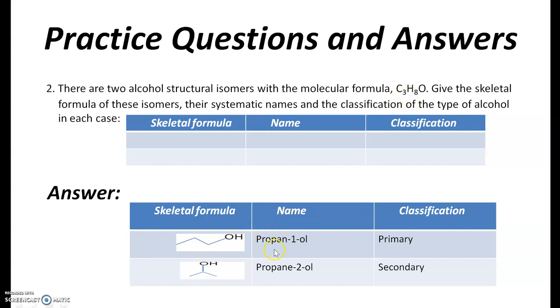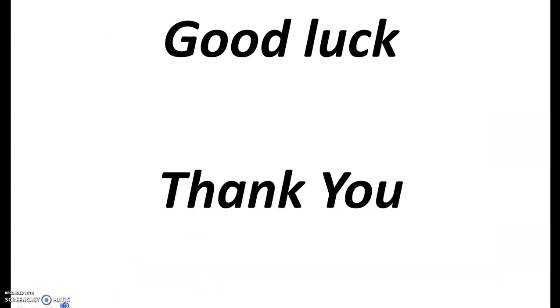So here first the primary alcohol with 3 carbons, the skeletal formula 1, 2 and 3 attached with OH, propan-1-ol, and here the OH position is in the middle, propan-2-ol, secondary alcohol. Good luck and thank you.